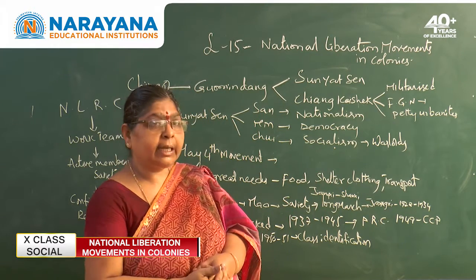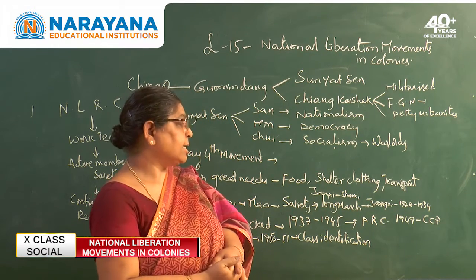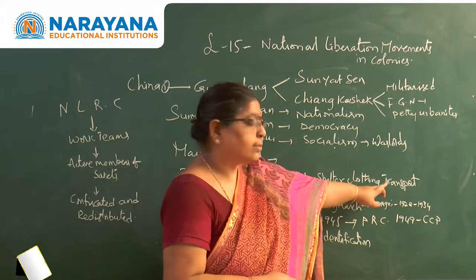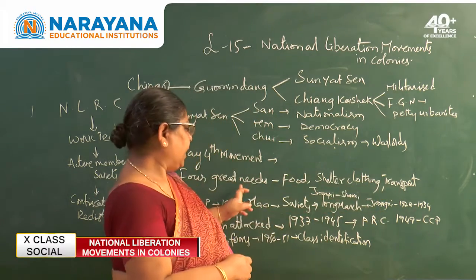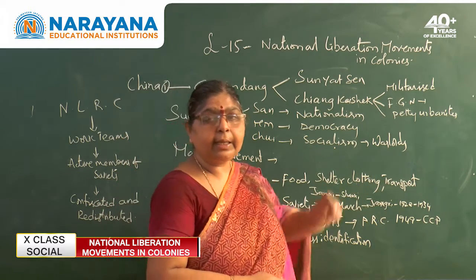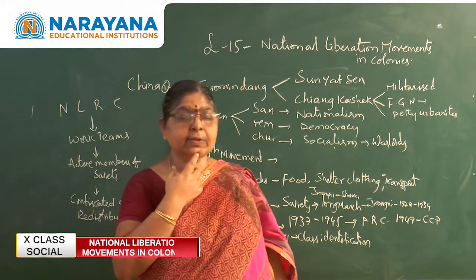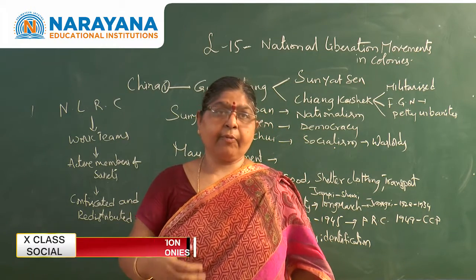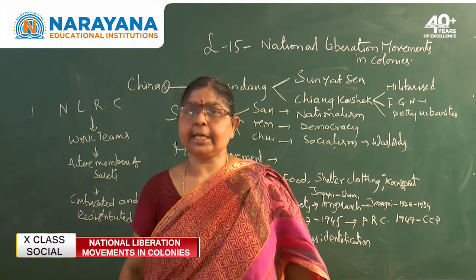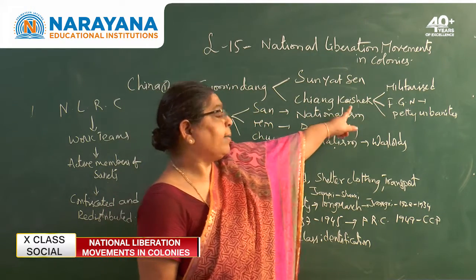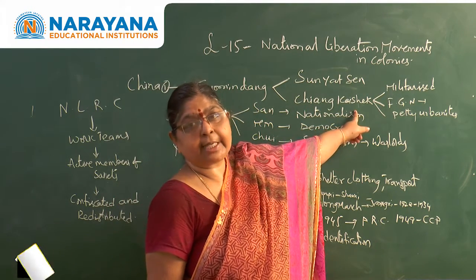What are the four great needs? The four great needs are food, shelter, clothing and transport. The people need food, shelter, clothing and transport. Like this they understood, and for that, what they should do, they were formulating the principles. Unfortunately Sun Yat-sen died, and immediately Chiang Kai-shek became his successor.